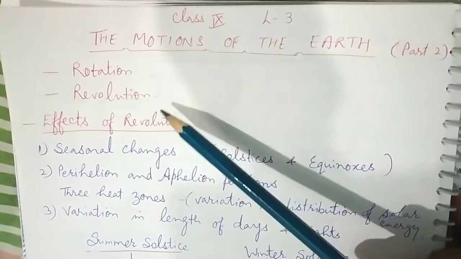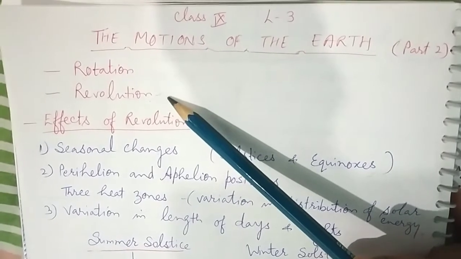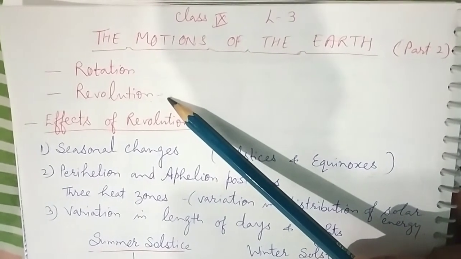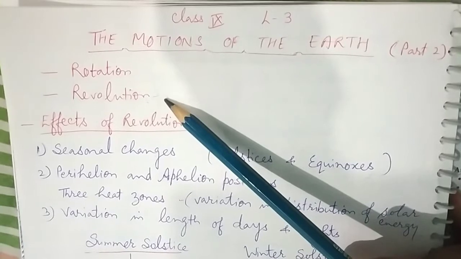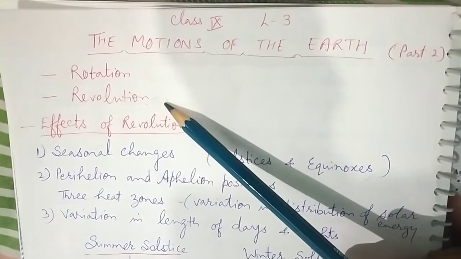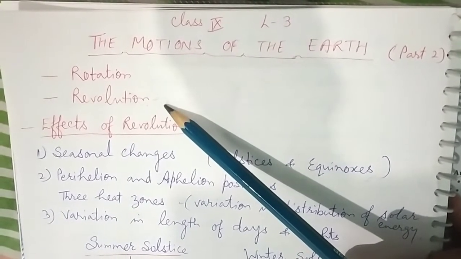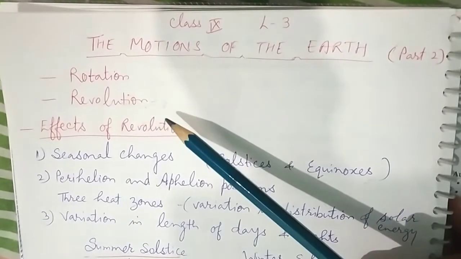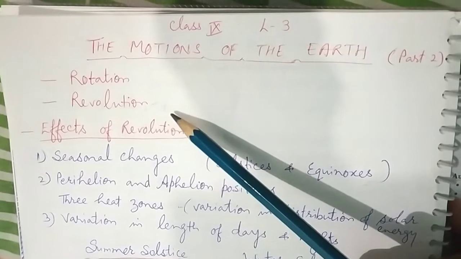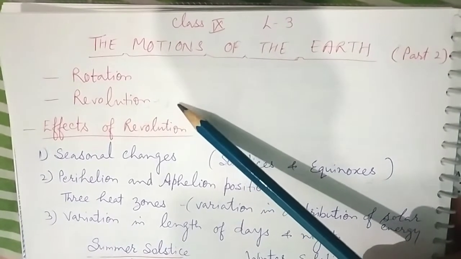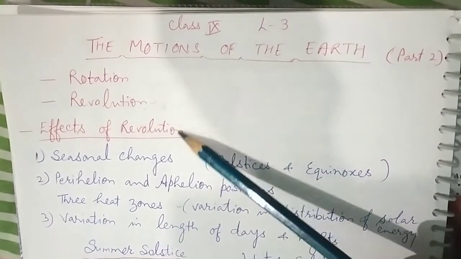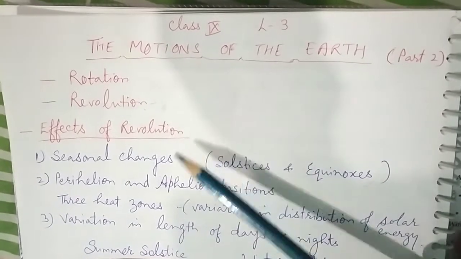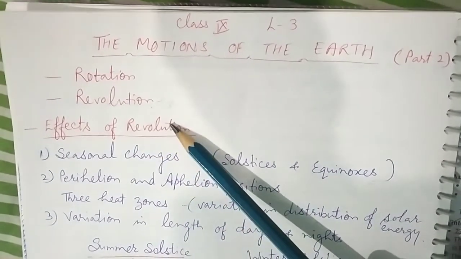What is the duration of this revolution? The period taken by the earth to complete one revolution around the sun is 365 days, 5 hours, 48 minutes and 45 seconds, or we can say 365 and 1/4 days. This is said to be 1 year. Now we'll know about the effects of the revolution.